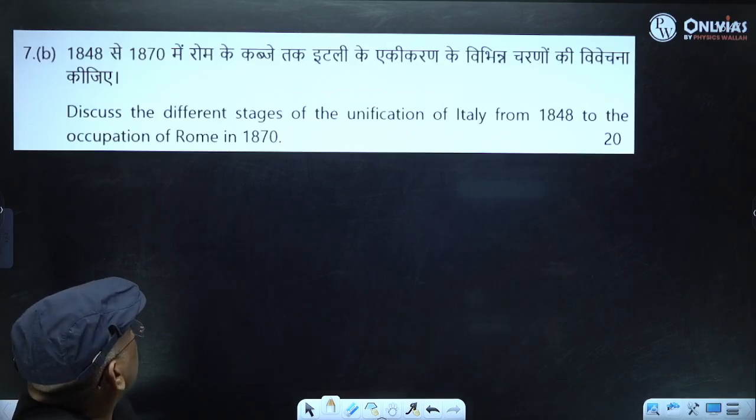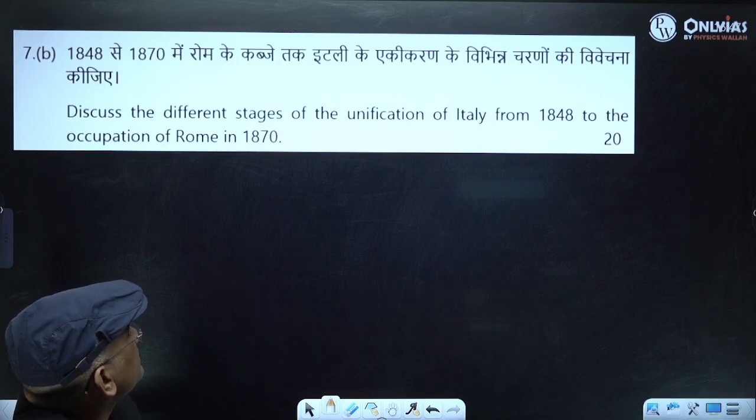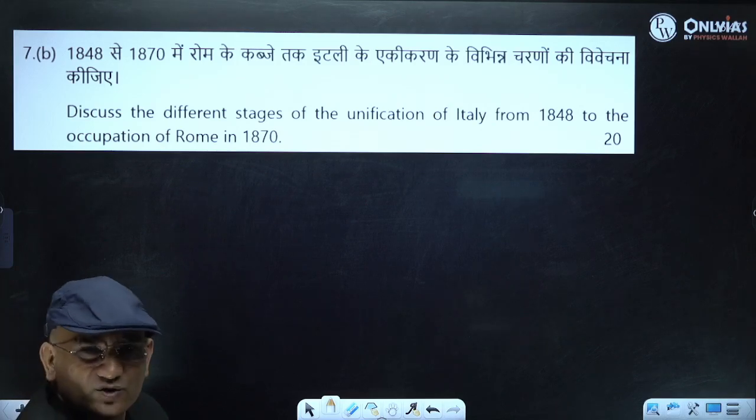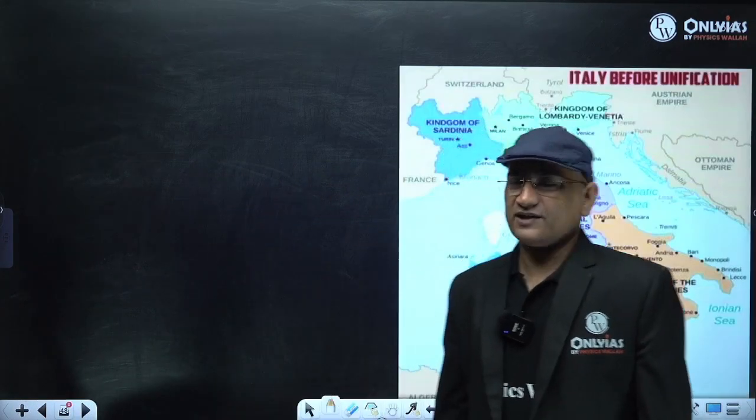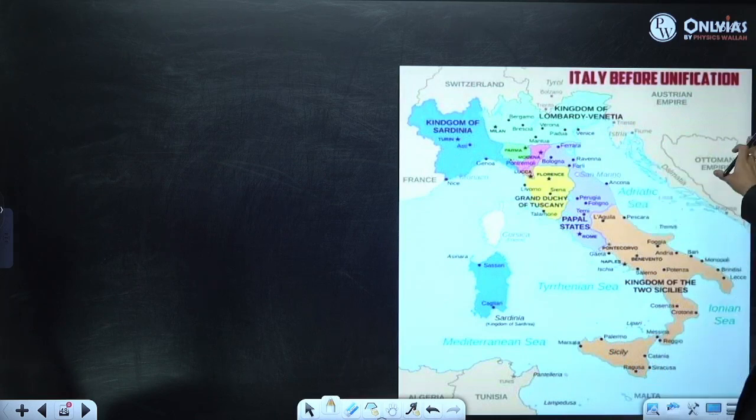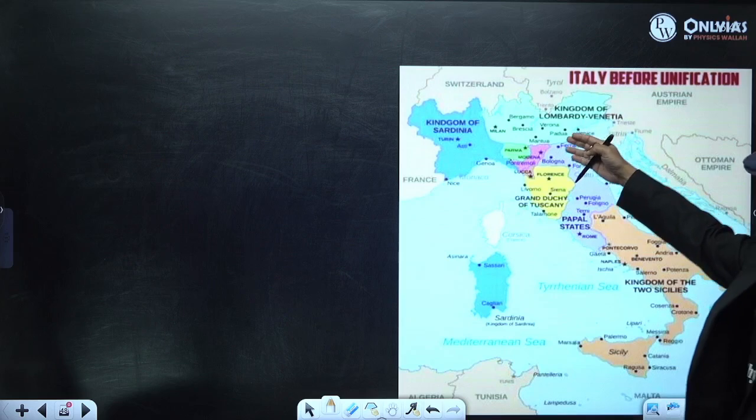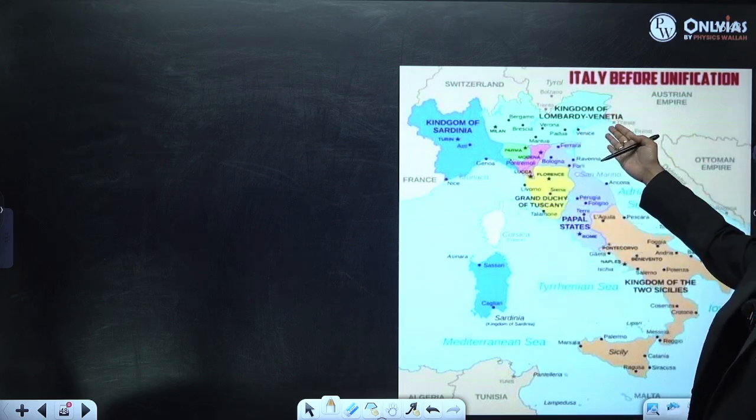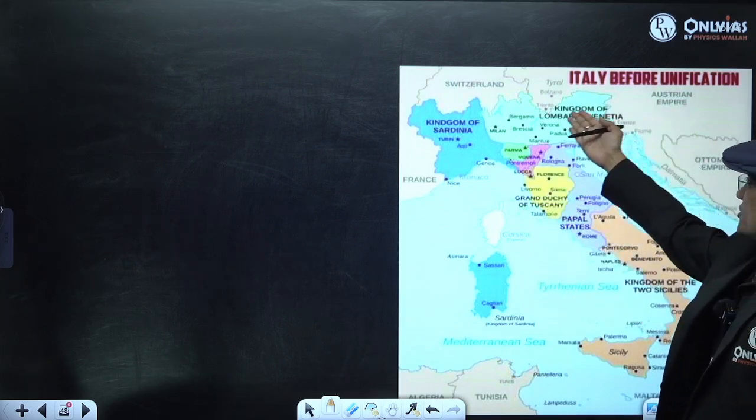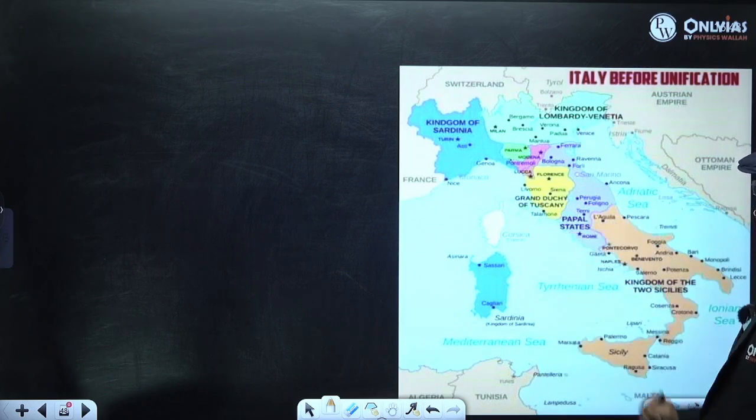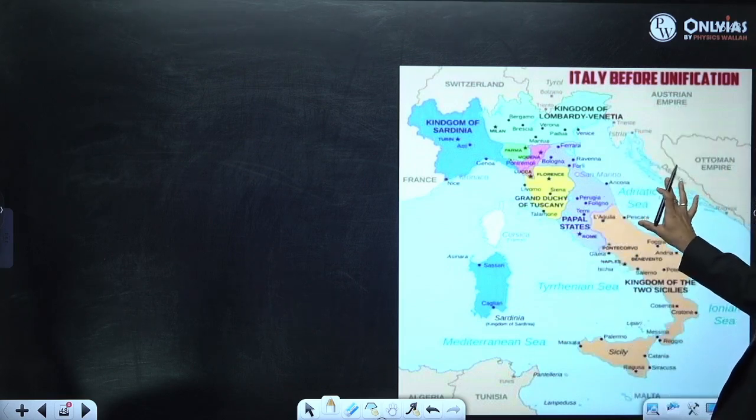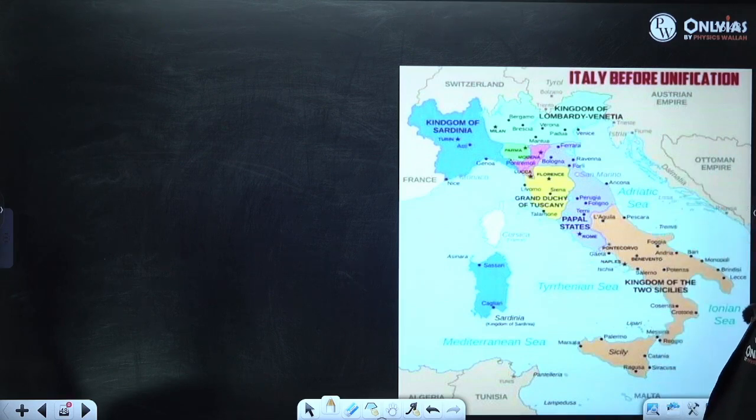Then 1748 to 1870, you will see the different stages of Italian unification. Actually, Italy was a geographical expression. You can see before unification, Italy was divided into different states. There was Kingdom of Sardinia and Piedmont. There was Kingdom of Lombardy and Venetia, where Austria dominated. Then there was the Central Kingdom, Papal State dominated. Then the Kingdom of Two Sicilies. So before unification, Italy was, you know what?